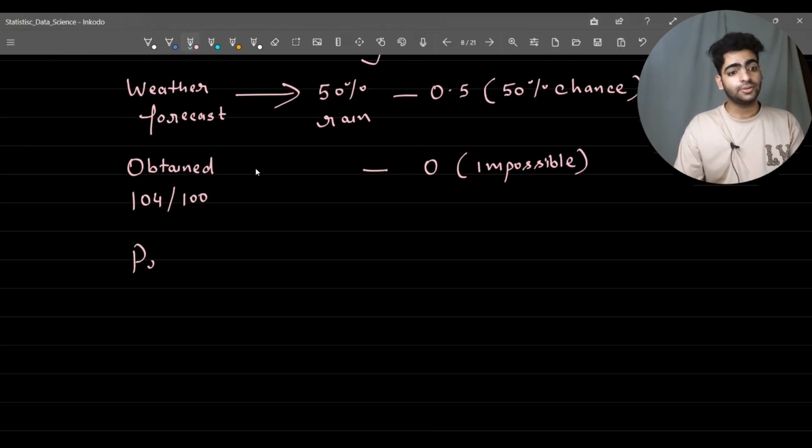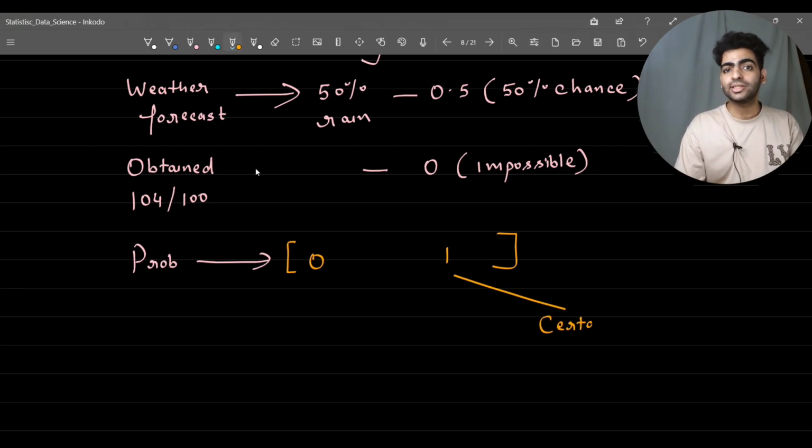So you will say that it has a probability of 0 because it is actually an impossible task, right? See, in general, probability values lie in a range of 0 to 1. If something is certain, or has a 100% guarantee, we can say it has a probability of 1.